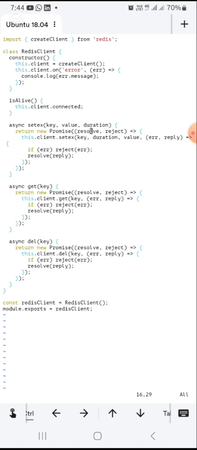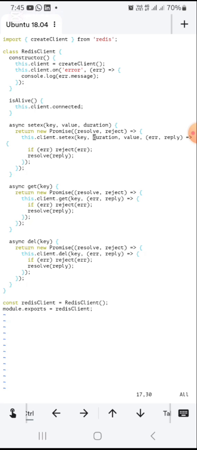So I created a method that returns a new promise. Since this method is setX, it is just to save something in the Redis database with an expiration time. This method takes the key, the value to be saved, then the duration.